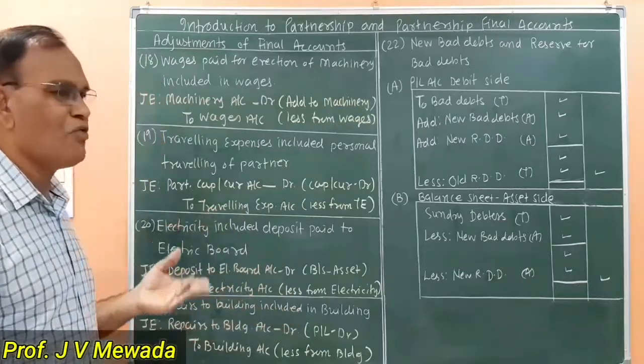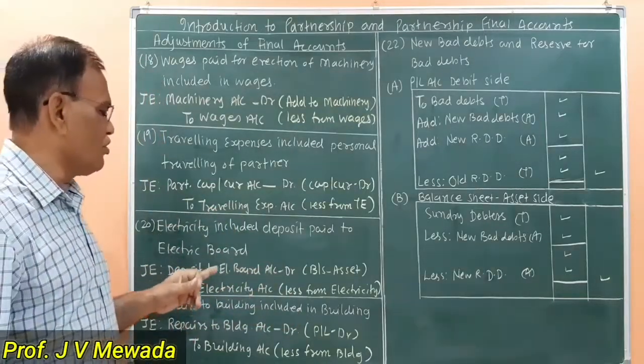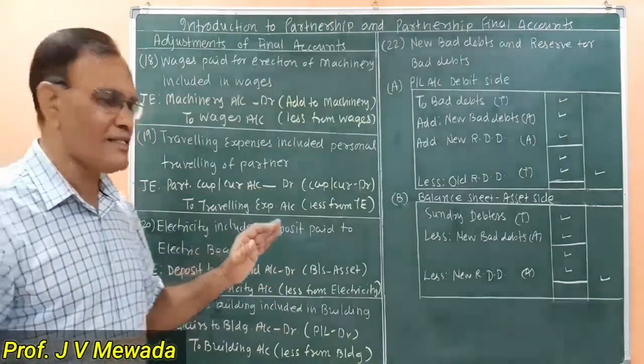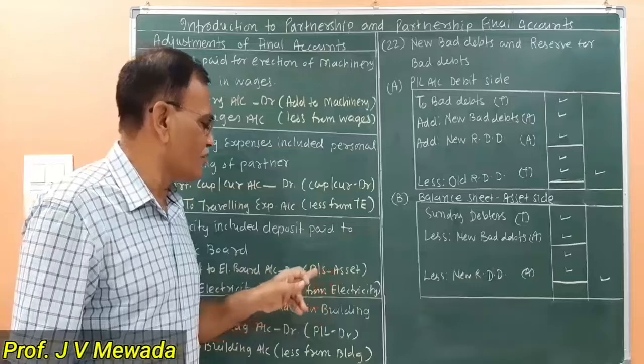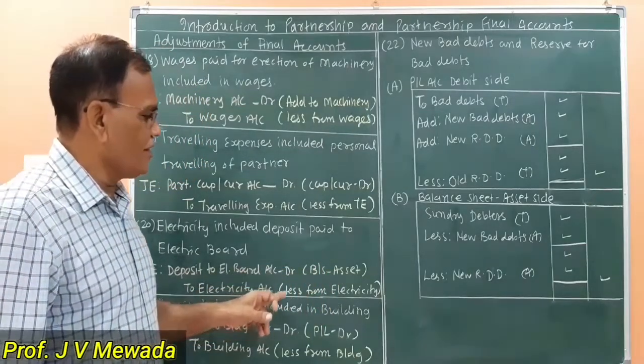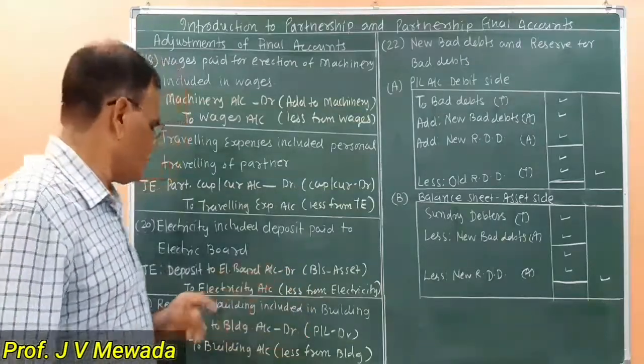And what is debited? We are opening a new account, deposit to electric board account debit. Deposit with the electric board is an asset which is shown on the asset side of the balance sheet, and from electricity we are deducting the amount.